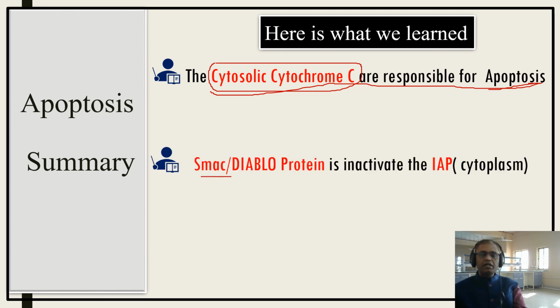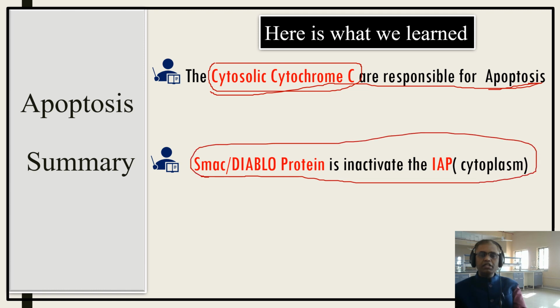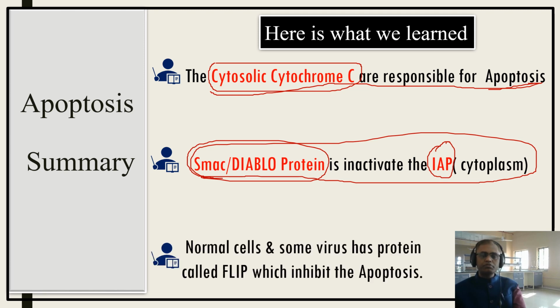SMAC/DIABLO protein inactivates the IAP, inhibitor of apoptosis. The IAP is normally present in the cytoplasm, and SMAC/DIABLO protein is normally present in the mitochondria. So when it comes out of the mitochondria into the cytoplasm, it will inactivate the IAP, or in other words SMAC/DIABLO protein will activate the process of apoptosis.